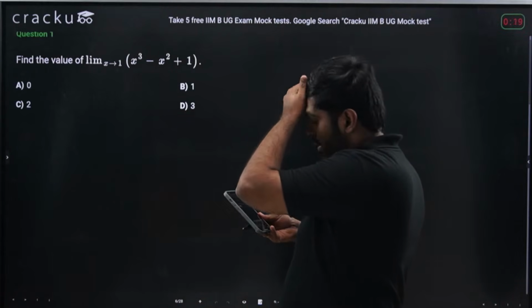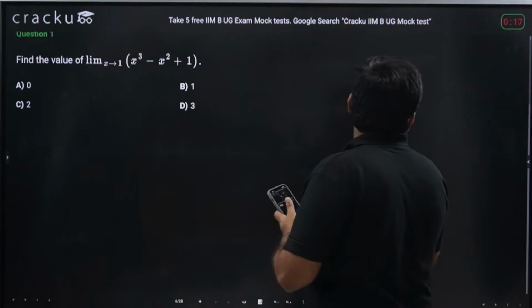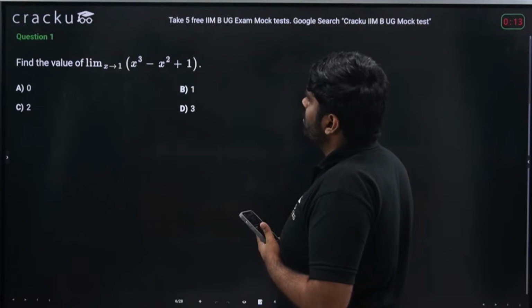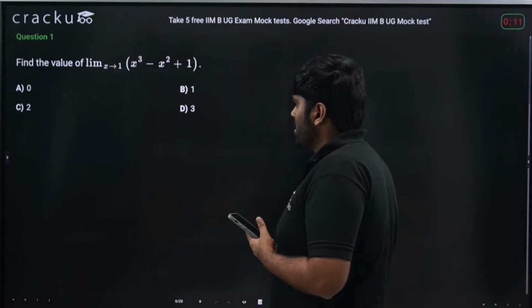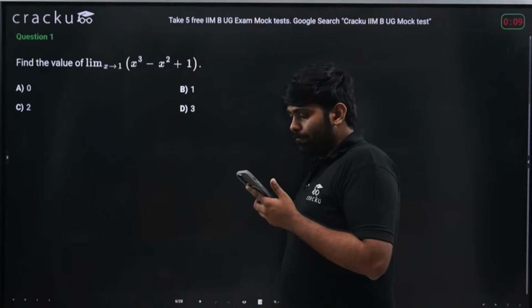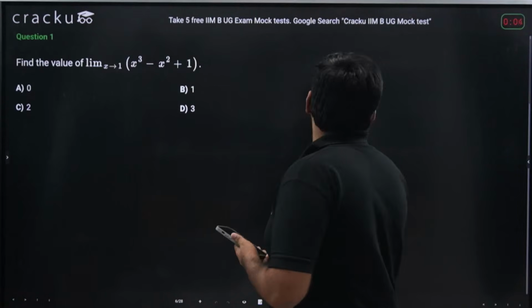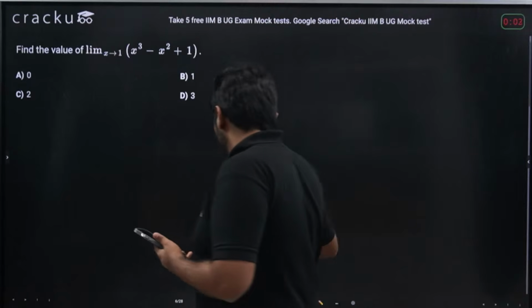The answer is said to be option B. That is fairly true. I would wait for 10 more seconds and then just solve it. The answer would be B, yes. So, okay, let me solve this now.